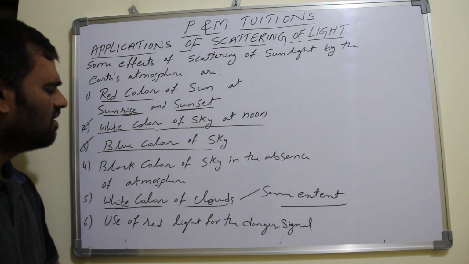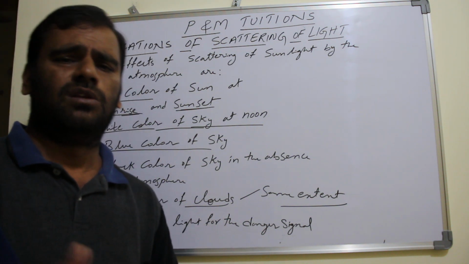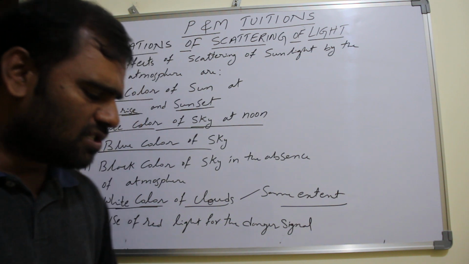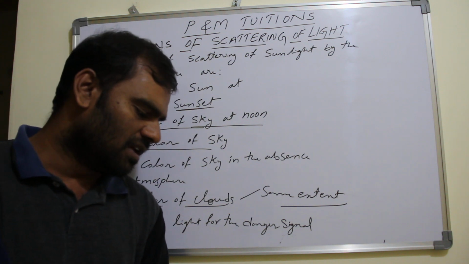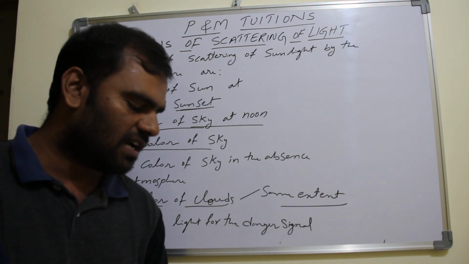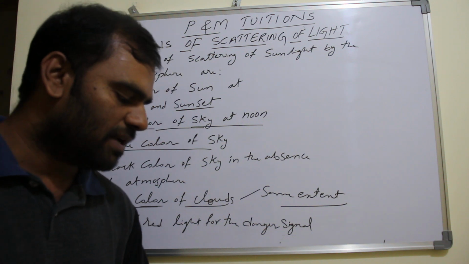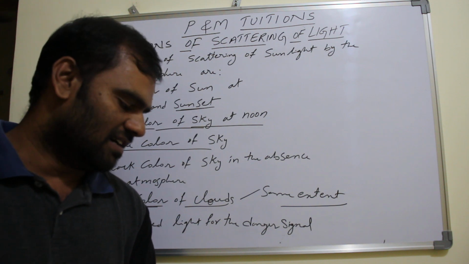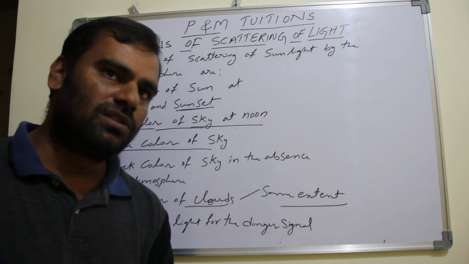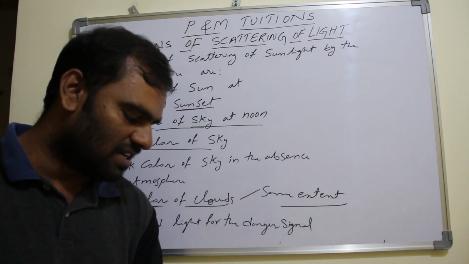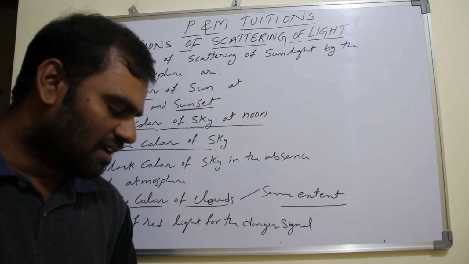What about the black color of sky? In the absence of atmosphere, there is no scattering of light, right? If there would have been no atmosphere, there would be no scattering of light. And no scattering of light means the sky will appear black in color. Similarly, when an astronaut goes above the Earth's atmosphere, they see the sky as black in color.